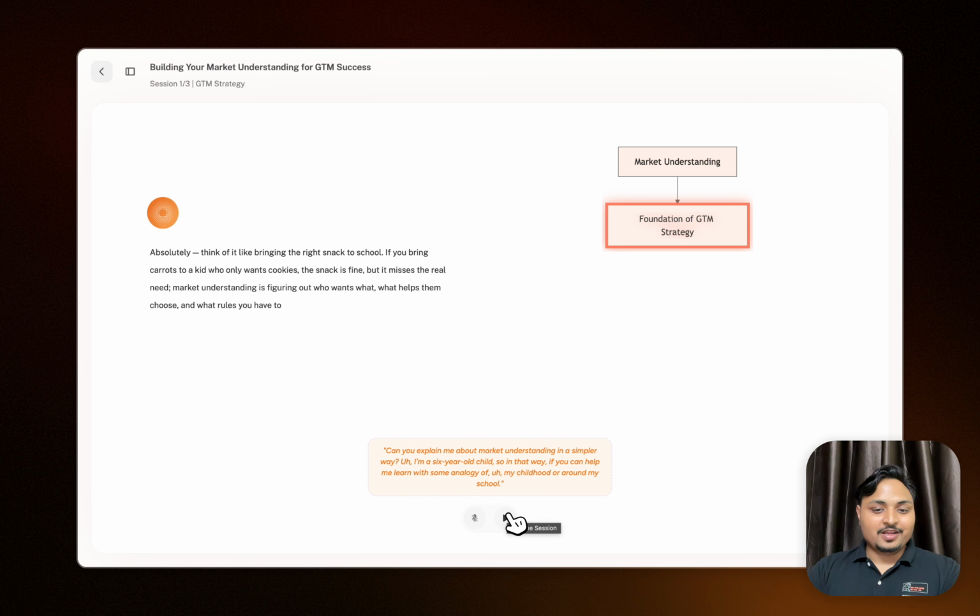So in this way, it understood that I am a 6-year-old child and I want to understand market understanding. As an analogy from my school, it has given me the example of bringing a snack to school. In this way, you can interact with Kuro and learn better in a more immersive way. It shows you very good visuals and diagrams whenever needed, pulls in some images for your reference, and talks back to you whenever you want.